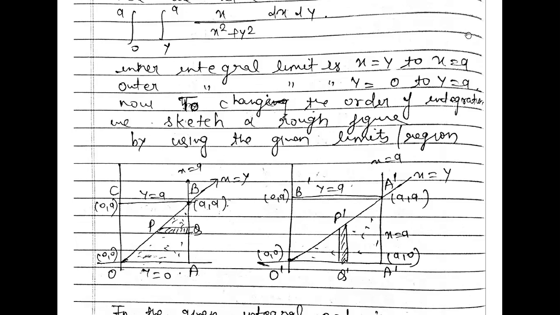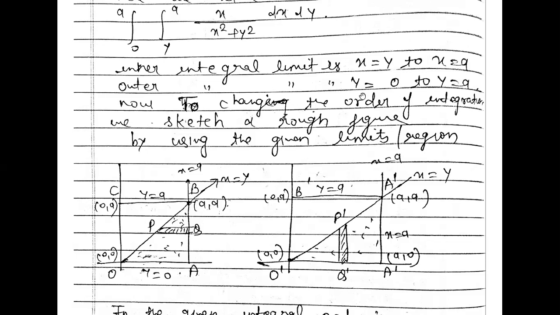Now x is equal to a line. So x means x axis, that means horizontal axis. So x is equal to a point will lie on the x axis. This is your x is equal to a line, parallel to the y axis, right? And that line will intersect the x is equal to y line at a point. So x is equal to a is cutting here, so y will also be a. So your intersecting point is (a, a), right?